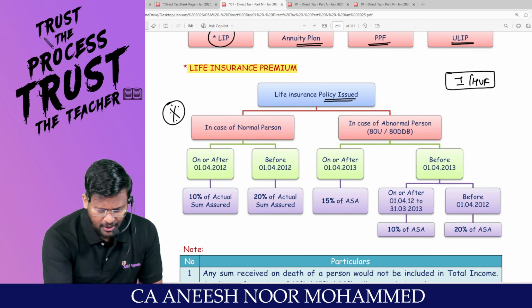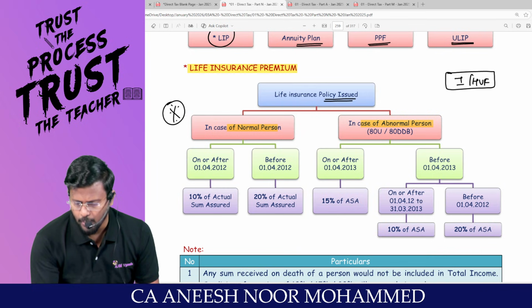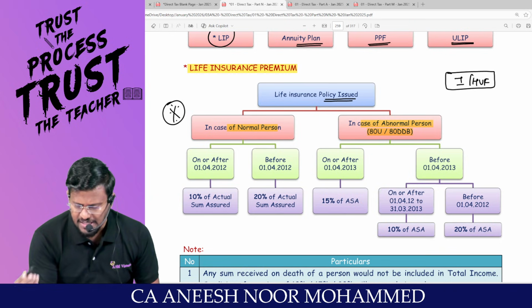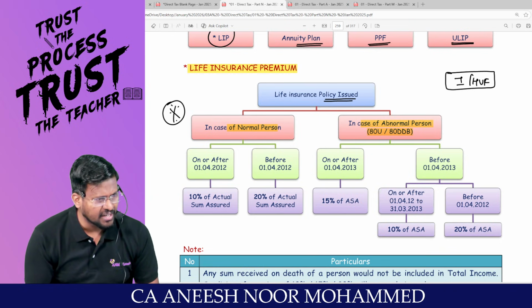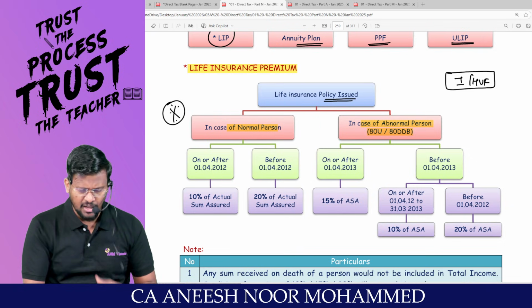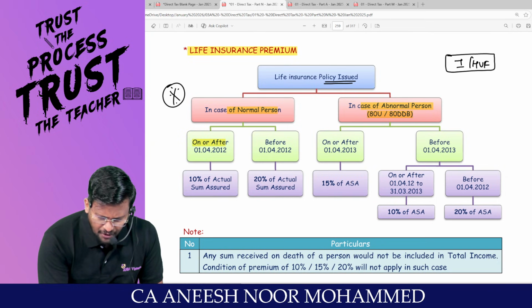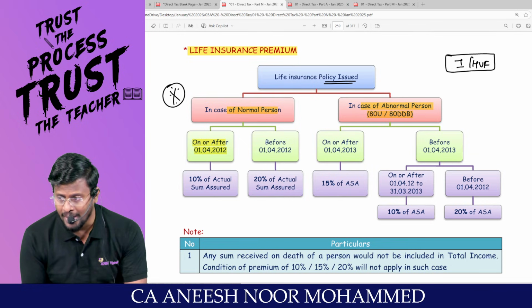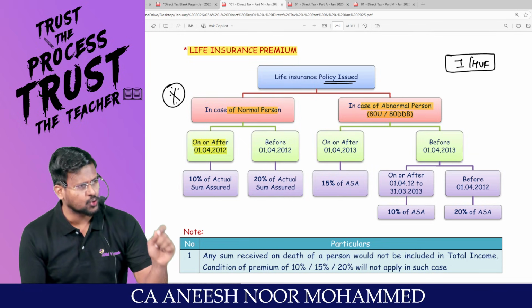First of all, before that, you check whether you are a normal person or an abnormal person. Abnormal person means a person who is suffering disability under 80U or 80DDB. Sir, I am a normal person, sir. This is a cutoff date, sir. On or after 1/4/2012. That means 1/4/2012 is the cutoff date for life insurance premium.